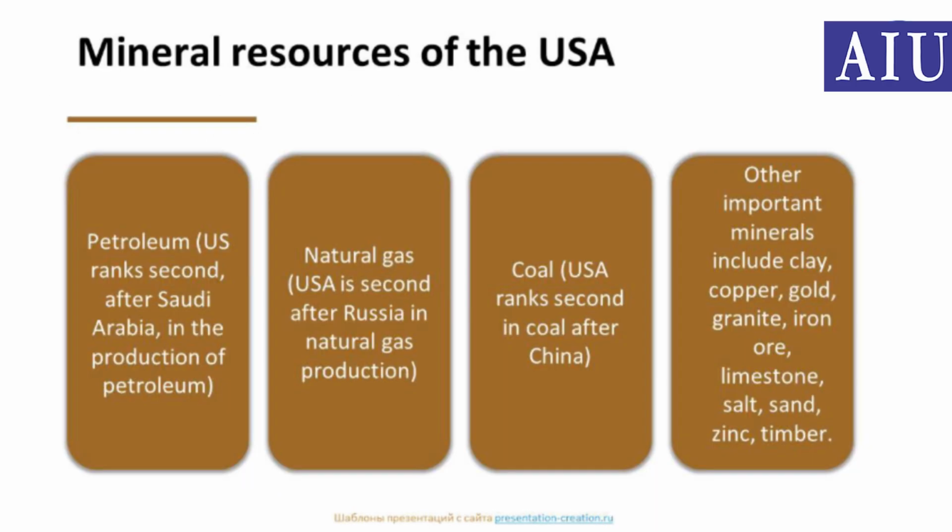Mineral resources of the USA. The chief mineral products of the USA are, in order of value, petroleum, natural gas, and coal. Major petroleum and natural gas deposits occur in Alaska, California, Louisiana, Oklahoma, and Texas. Most coal deposits lie in the interior plains and Appalachian highlands. Other important minerals include clay, copper, gold, granite, iron, limestone, salt, sand, zinc, and timber.